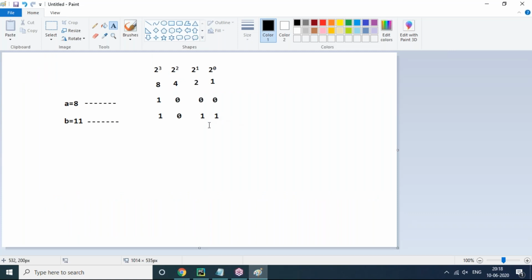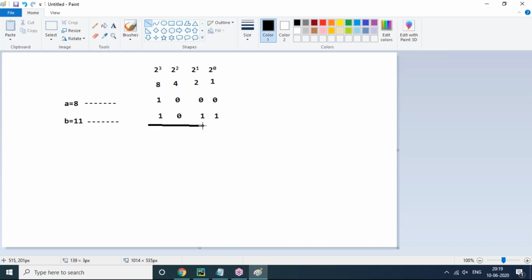Sir, if you want to convert in reverse, it's pretty simple. Take 1000, how can I convert that into decimal form? It's pretty simple. 2 power 0 into 0 is 0, 2 power 1 into 0 is 0, 2 power 2 into 0 is 0, 2 power 3 into 1 is 8. So 8 comes. Like this you have to calculate. At the same time, 2 power 0 into 1 is 1, 2 power 1 into 1 is 2, 2 power 2 into 0 is 0, 2 power 3 into 1 is 8. 8 plus 2 plus 1 is 11. 11 only comes.